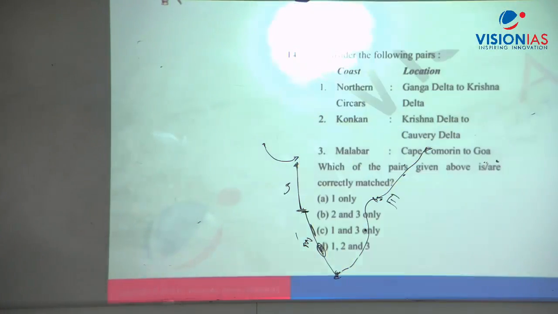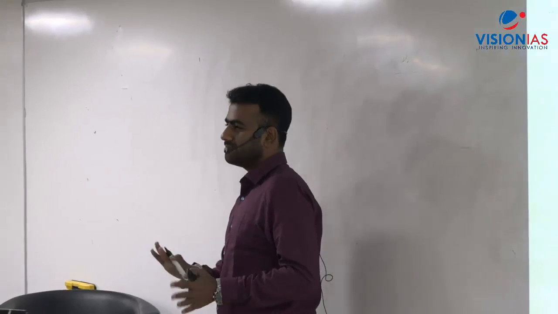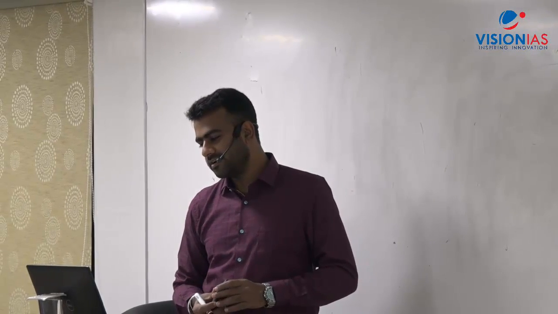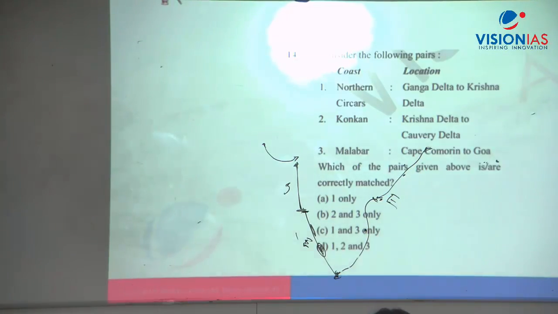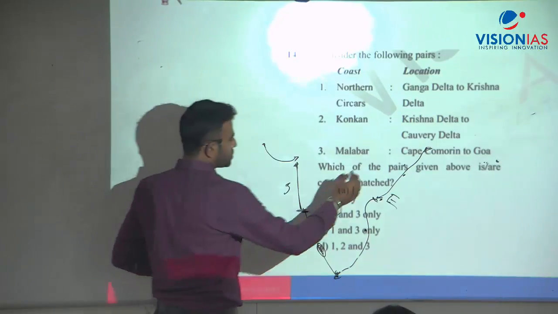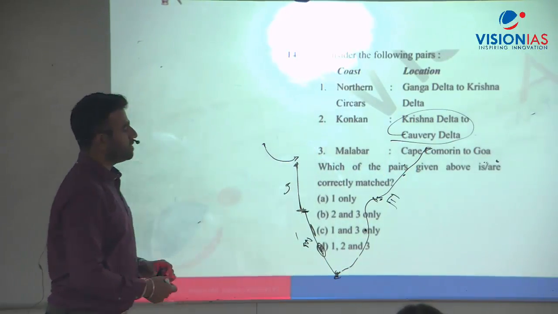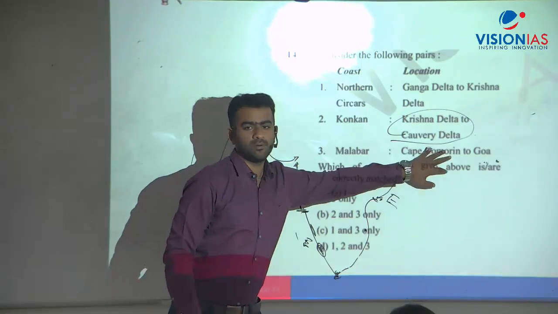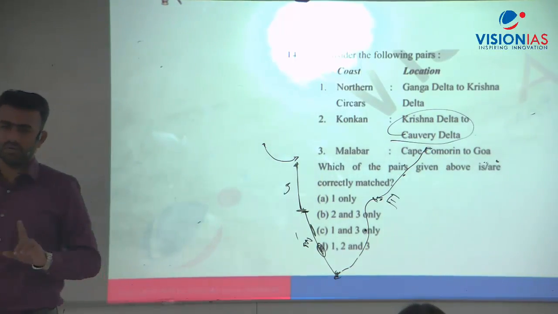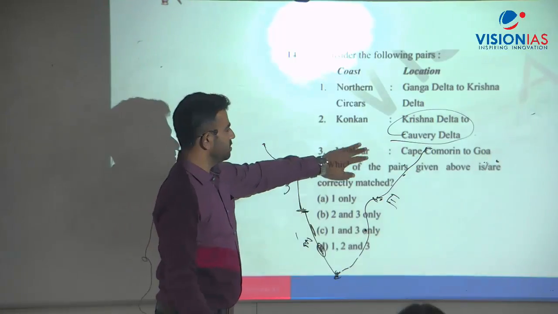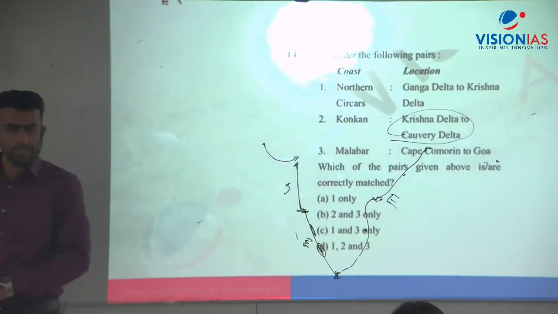So let's see the question first. Sahyadri coast is a very informal term, but it is the same as the Konkan coast. Northern Sarkars, Ganga Delta to Krishna Delta, correct? Yes. Konkan coast, Krishna Delta to Kaveri, is it correct? No, this is the Coromandel coast. Then Malabar, Cape Comorin to Goa. Cape Comorin is Kanyakumari, so Kanyakumari to Goa is the Malabar coast. Answer is 1 and 3, C.